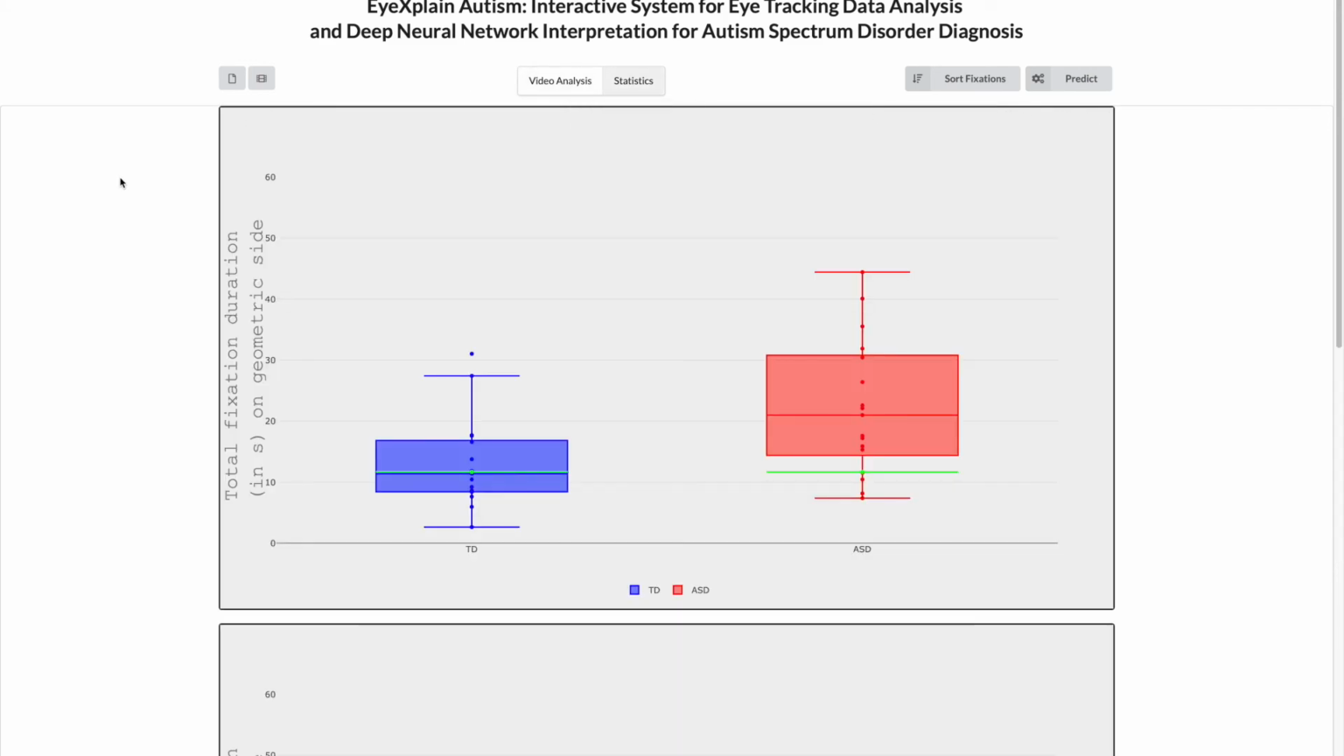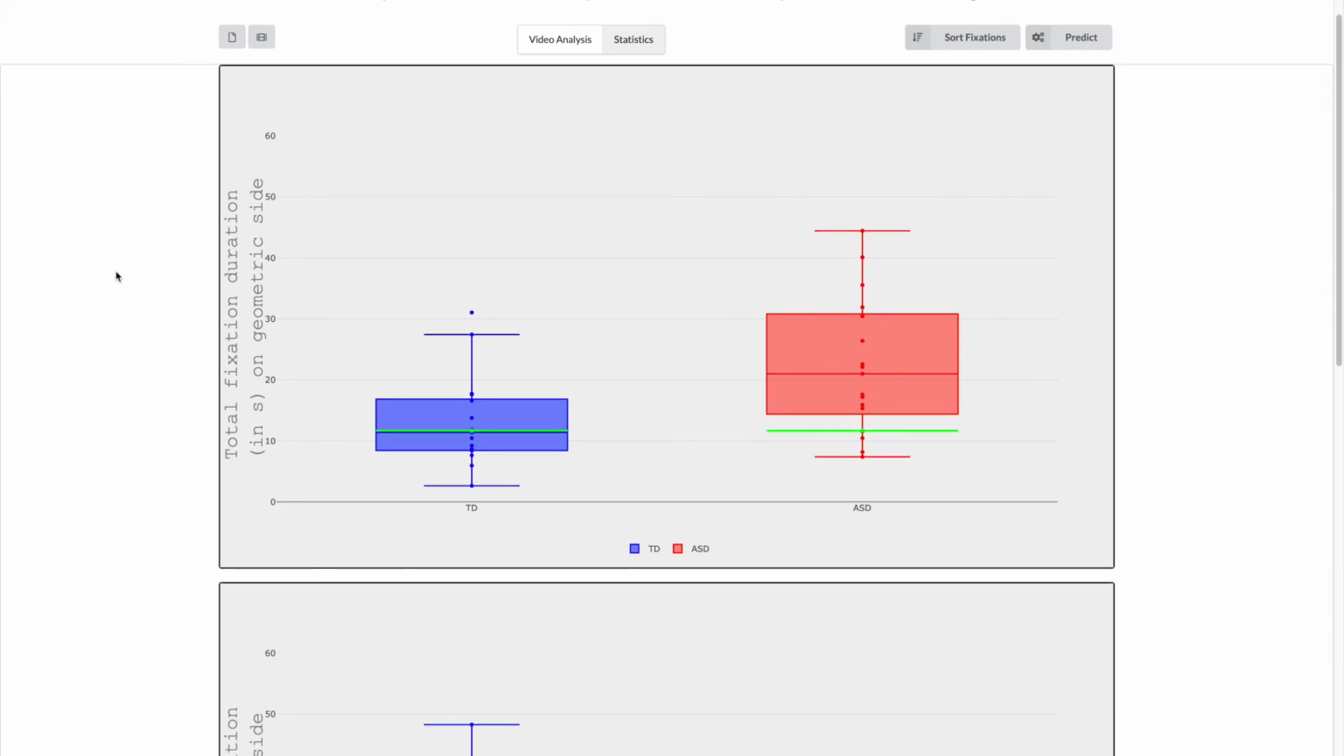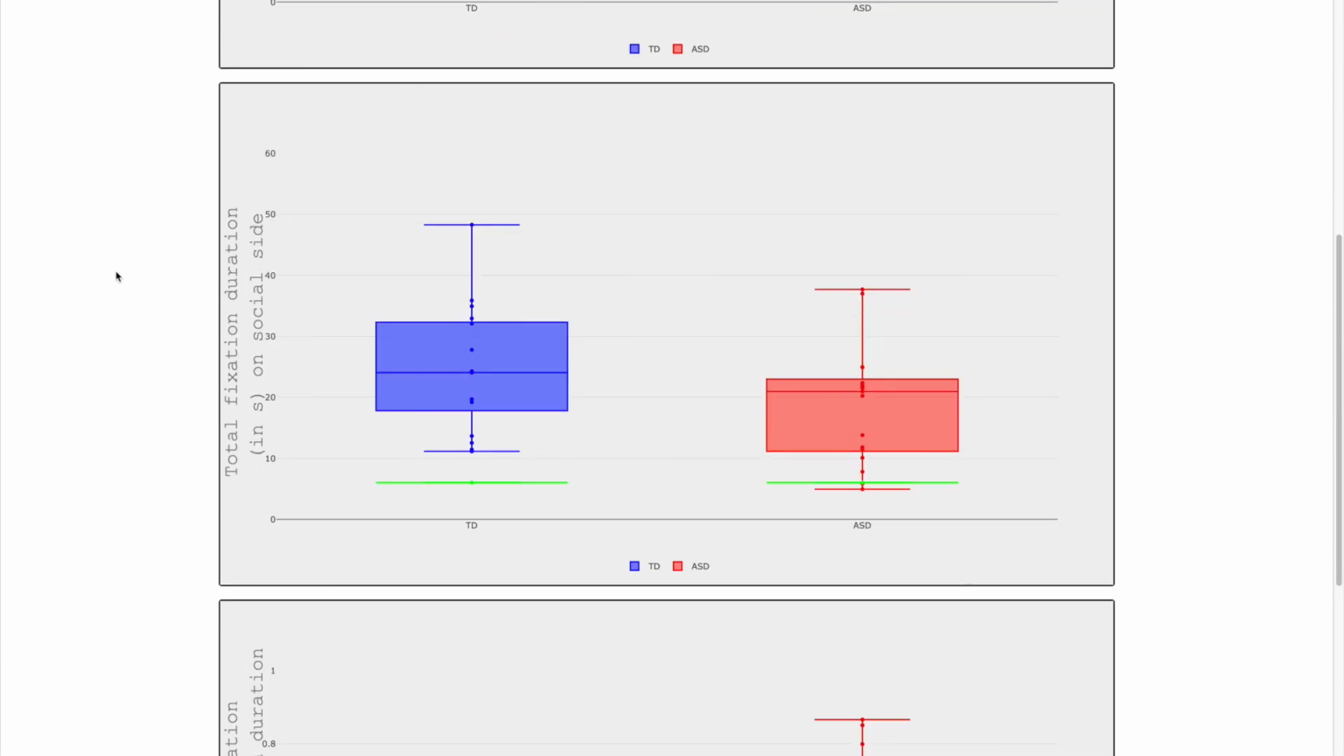You can further analyze the eye tracking data using the statistics tab and compare them to pre-computed values of the samples seen during training.